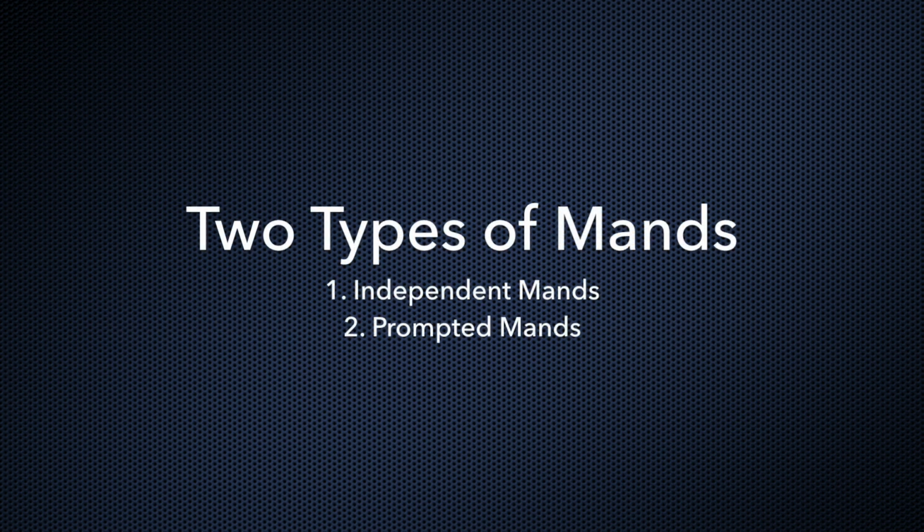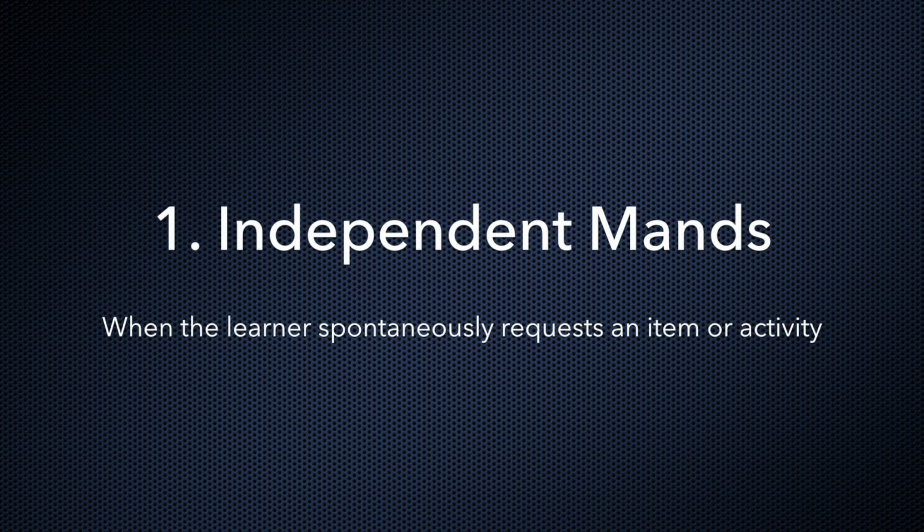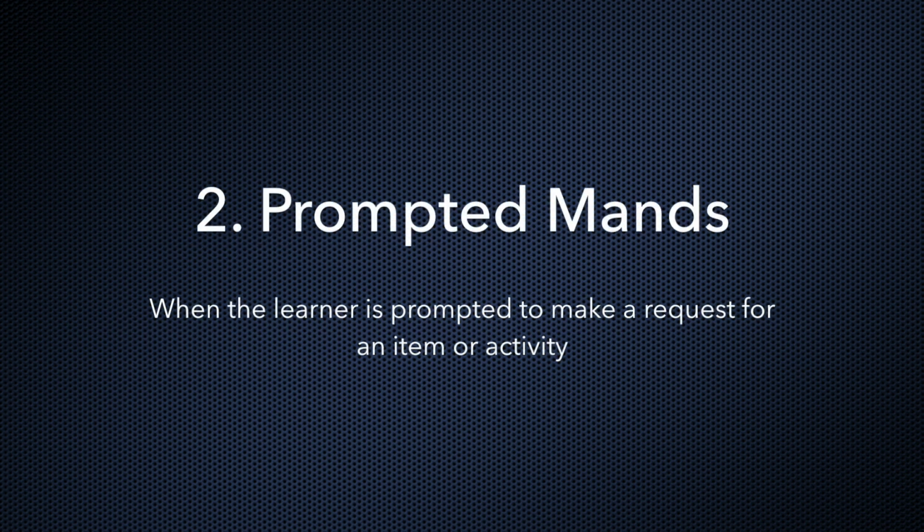There are two types of mands. Independent mands, when the learner spontaneously requests either an item or activity, and prompted mands, when the learner is prompted to make a request for an item or activity. The following are some examples of the two types of mands.